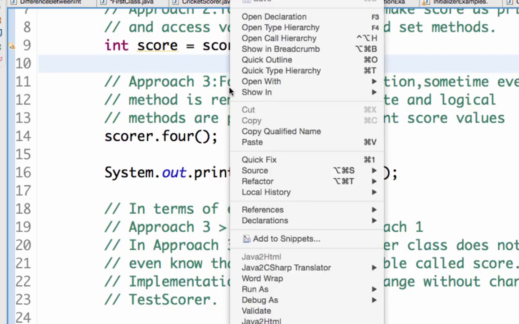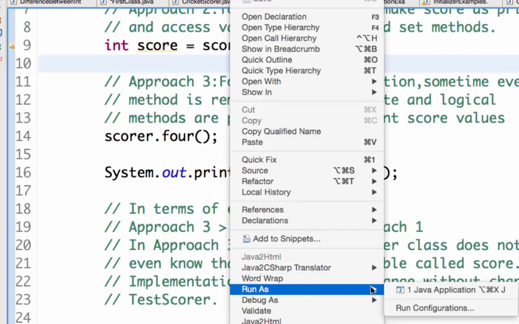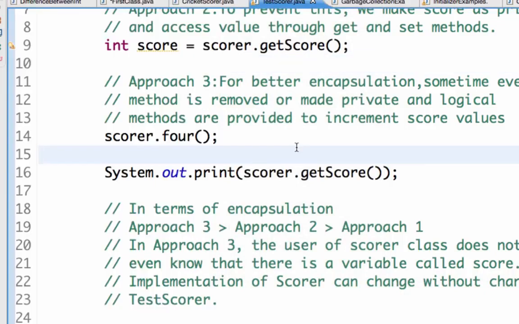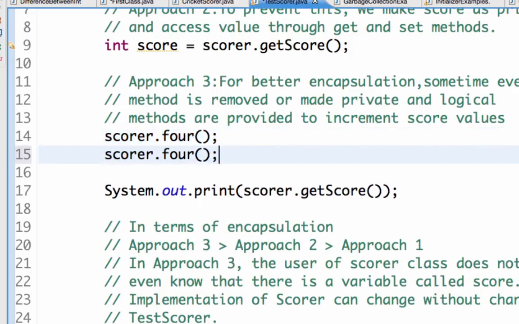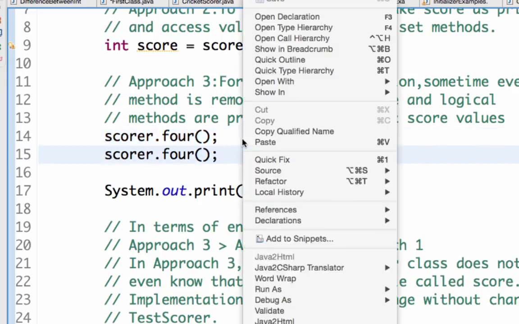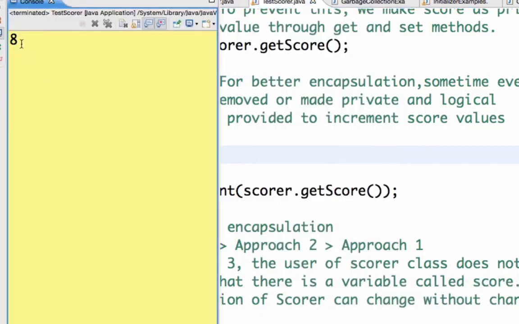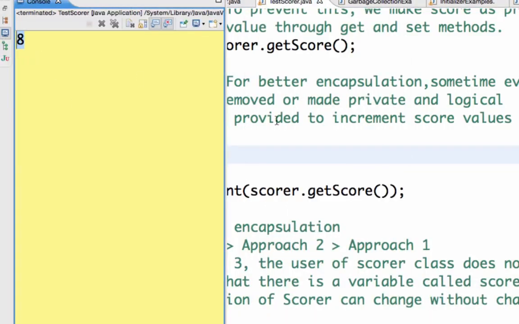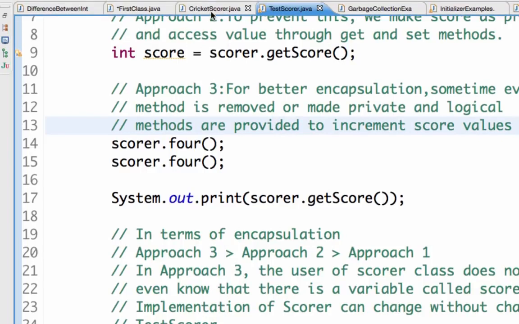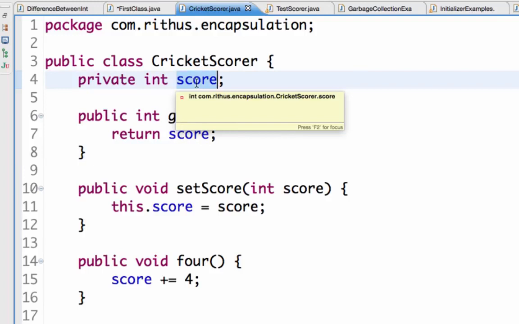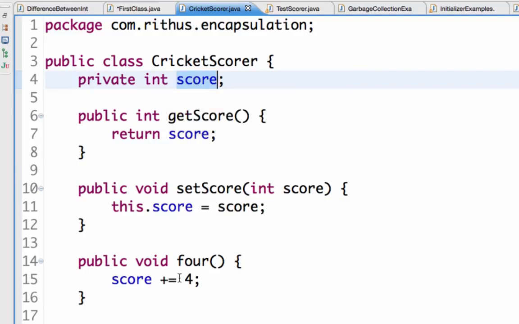So if I do it right now, it would show run as Java application, and it shows 4. So the score is incremented. So if I want to hit another 4, you would see that it's 8. So if you basically look at encapsulation, encapsulation is the data and the methods which act on the